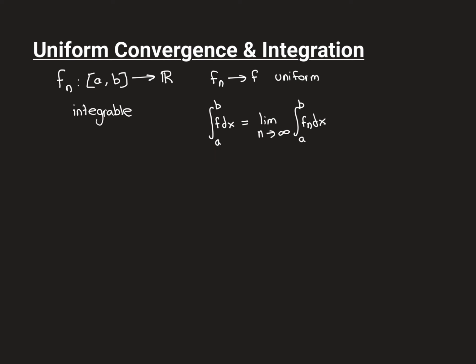you can say that the value of the integral of the uniform limit, so the integral from a to b of f dx, this is actually going to be the limit of the sequence of integrals. So each one of the functions in the sequence, you can integrate it from a to b. That's what we've got here, the integral from a to b of fn dx. This will be some real number in each case, and then you can form a sequence of real numbers, which is the sequence of all the integral values. And then you can take the limit of that sequence, and part of what we're going to prove is that that limit will exist, and its value will equal the value of the integral of your limit function.